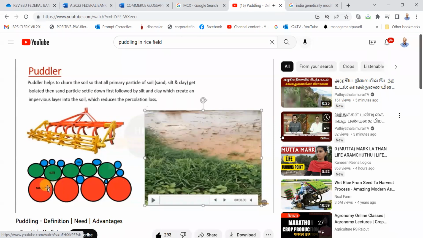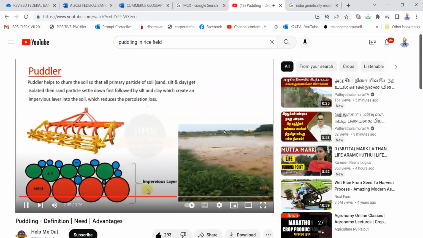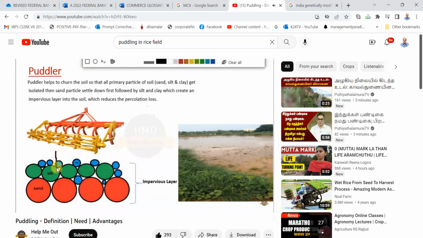When the sedimentation starts, first the sand particles, these are the sand particles, get settled down first, followed by the silt particles and finally clay particles. And in the last, the clay particles occupy all the empty space, and after the sedimentation, an impervious layer is created in the soil, and this layer acts as a barrier to control the percolation. So water cannot easily percolate, and it controls the water loss.